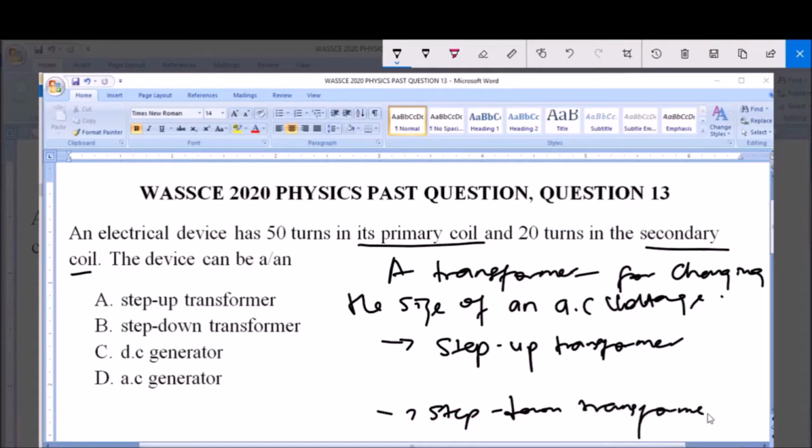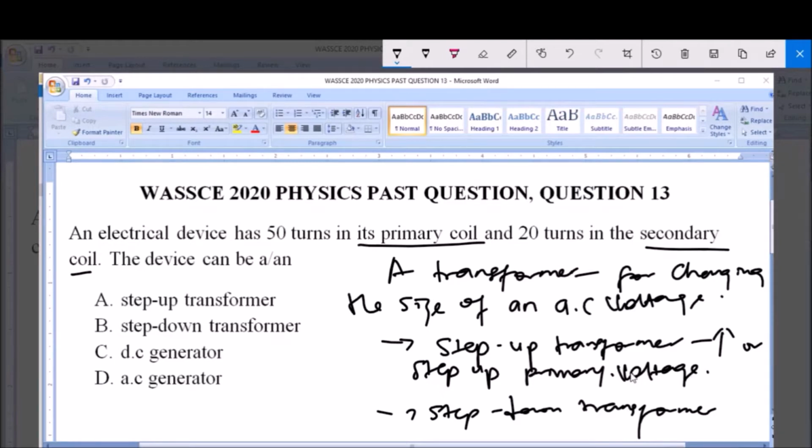Now for the step-up transformer, it helps to increase or step up the applied voltage or primary voltage. And this is done because the secondary coil of a step-up transformer has more turns than the primary coil. So when you see a step-up transformer used to step up the primary voltage of an alternating current, the secondary coil always has more turns than the primary coil. For instance, if you have 20 turns in the primary coil, the secondary coil will have more than 20 turns. It might have 50 or 100 turns, because you are trying to increase the primary voltage.